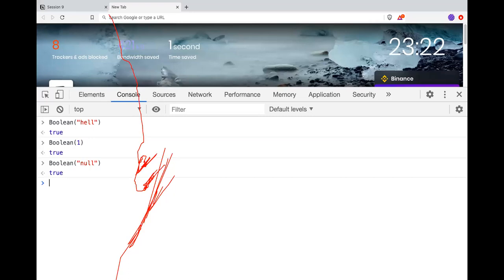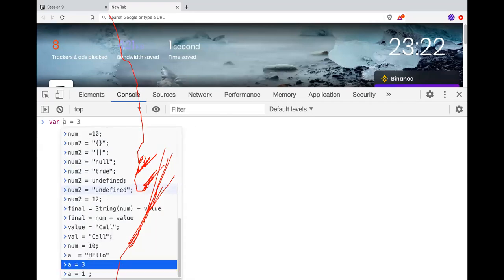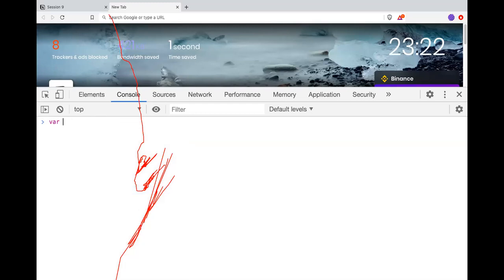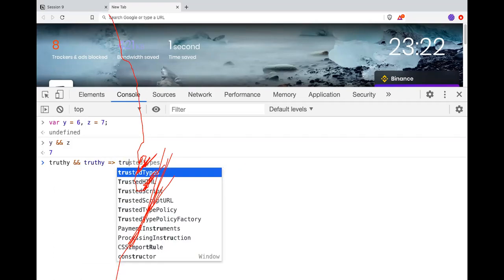All right, with that premise, if I can go back here, and if I do y and z, ठीक है, so y holds the value 7, z is 6, ठीक है, so उसका evaluation क्या होगा, so true. Basically it is truthy, and truthy, which will finally turn to true.